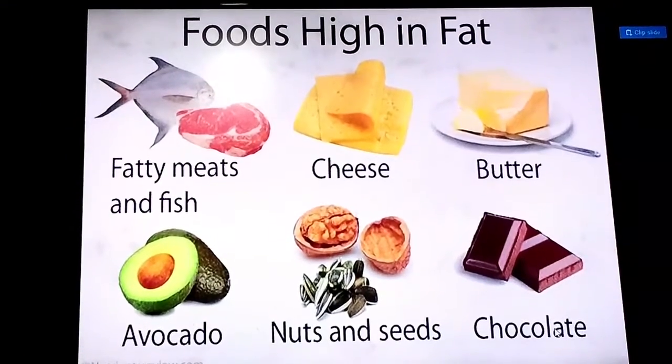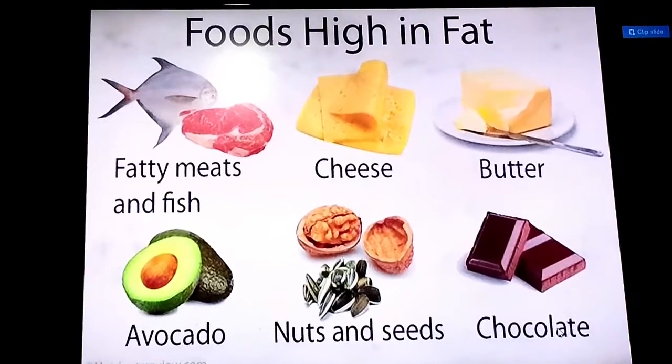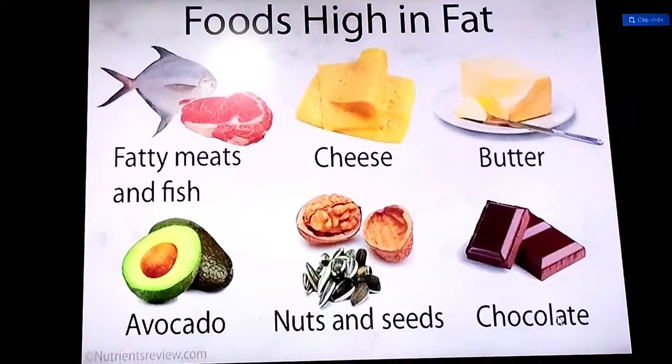These are examples in which fats are present in very high quantity, like fish, meat, avocado, nuts, seeds and chocolate, like butter.